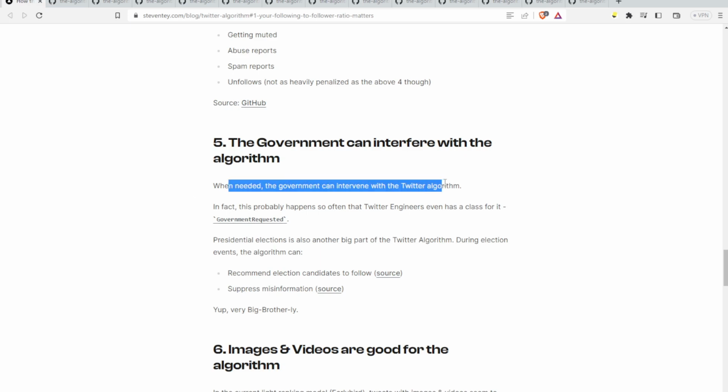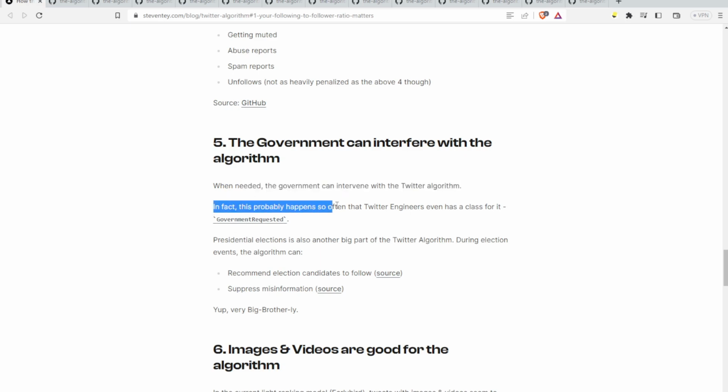Okay, so the government can intervene. We all knew that, which is pretty much a direct violation of the First Amendment. It happens so often that Twitter engineers created not a class, but an enumerator for it. So an enumerator is like, let's say you're selling a widget and it only comes in 3 colors. You say, widget or color dot red or color dot blue or color dot green, sorry. Numerically the value is 1, 2, and 3. It matches the name to the number. It's just easier to deal with. Self-documentation, my friends, very important.